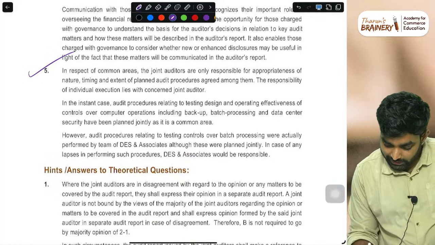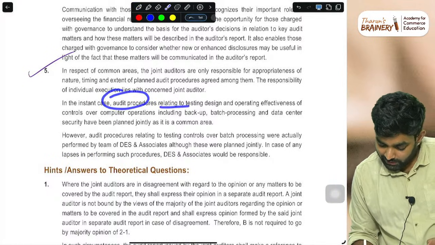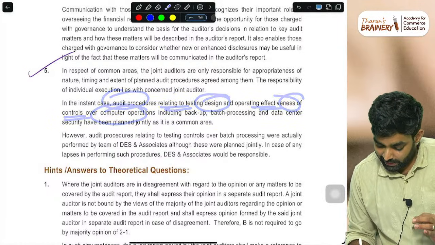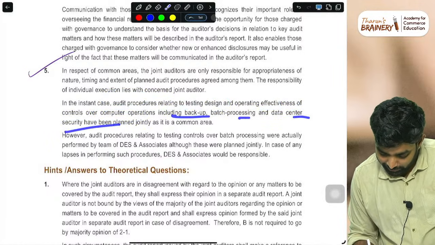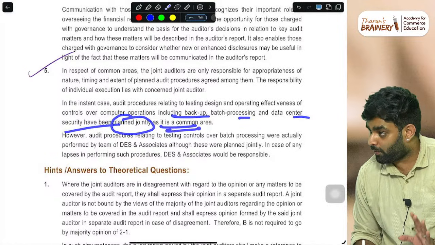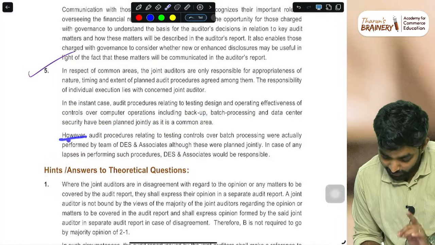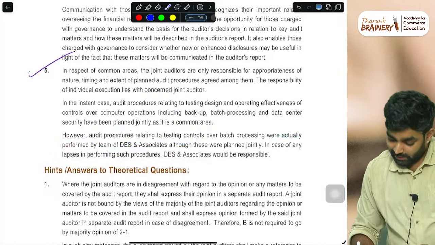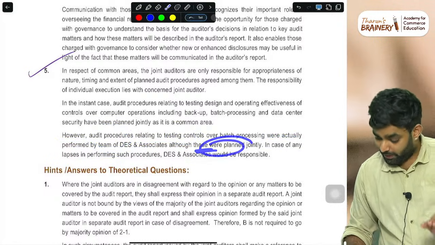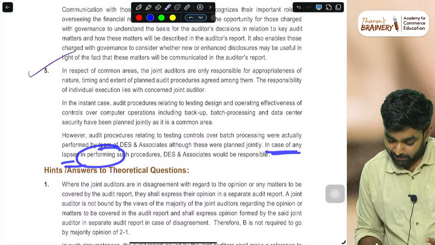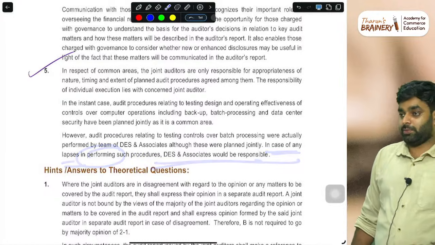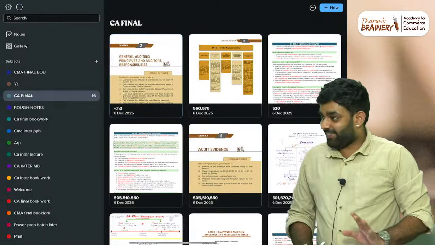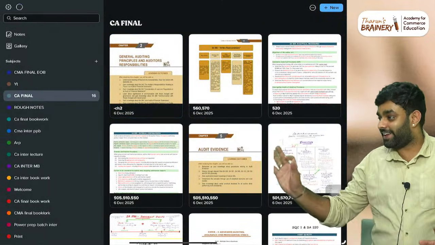And in the instant case, audit procedures relating to the testing, design and operating effectiveness of the controls over computer operations, including backup, were planned jointly as a common audit area. Planned jointly. However, the audit procedure relating to testing was done by DES. Even though these were planned jointly, in case of any lapses in performing such a procedure, DES would be responsible. Confusing. Hope you got clarity.